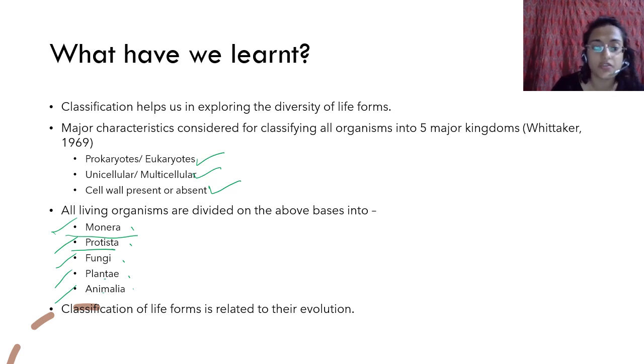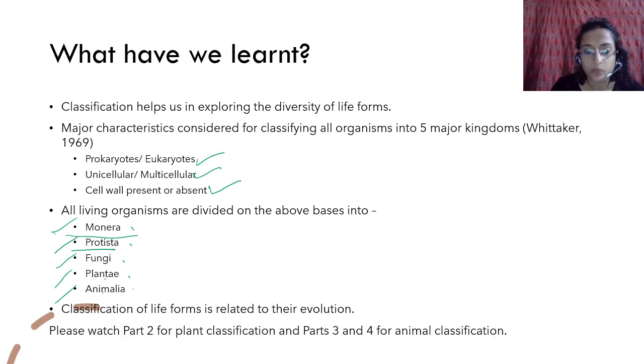Classification of life forms is related to their evolution. The older organisms that came before have more basic features, and those are the more basic features even for classification, and the characteristics that have evolved latest are not considered very basic.